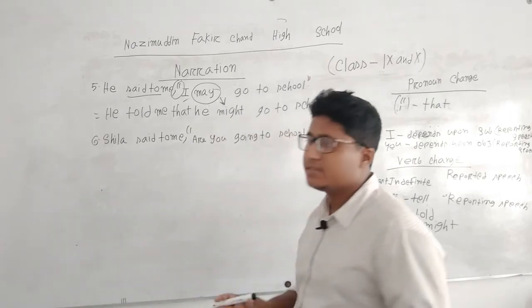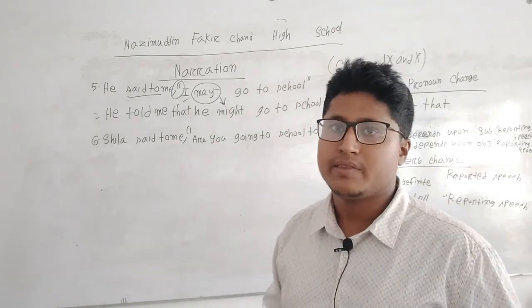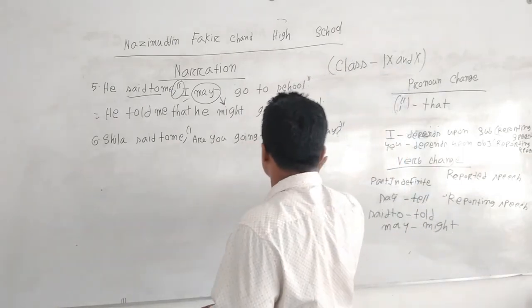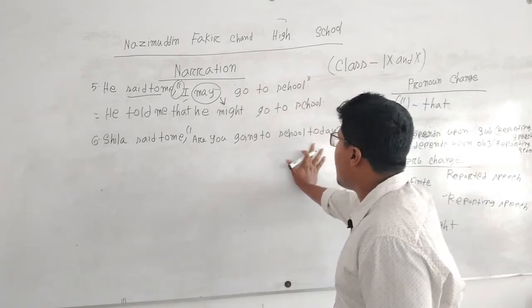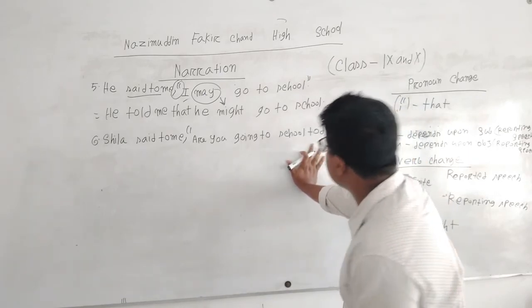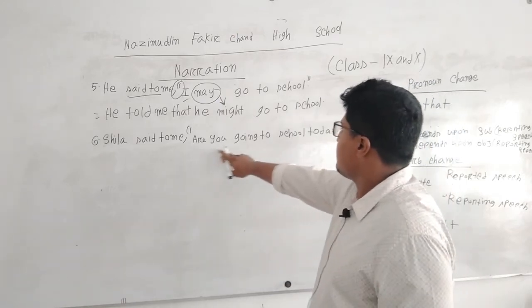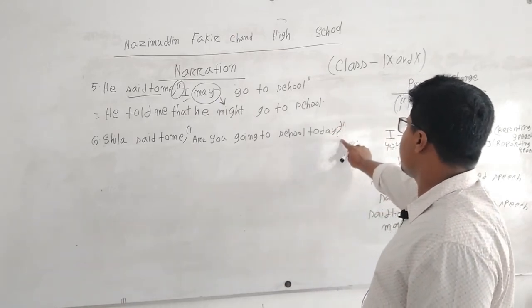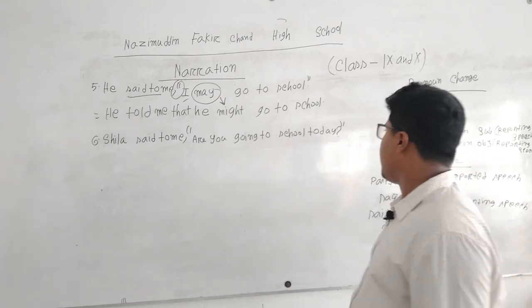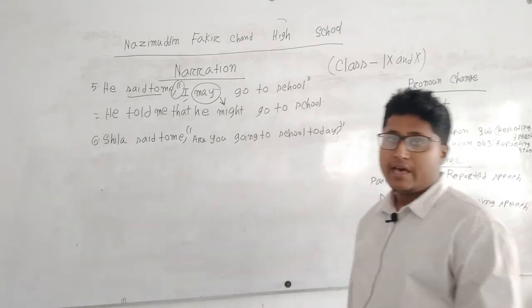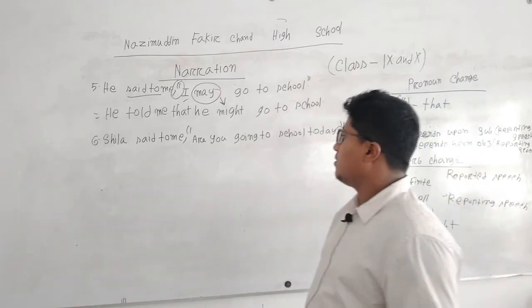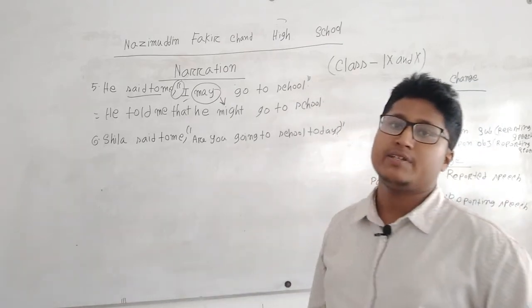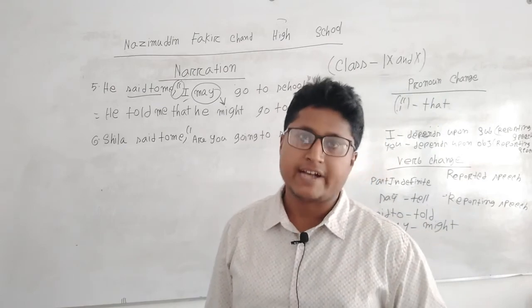Now this is a new form. Here we are watching the reported speech. If we focus on the reported speech, here I have written, are you going to school today? This sentence is an interrogative sentence, as at the end there is a question mark, and its form also belongs to an interrogative sentence. So what will be the change if there is an interrogative sentence in narration?